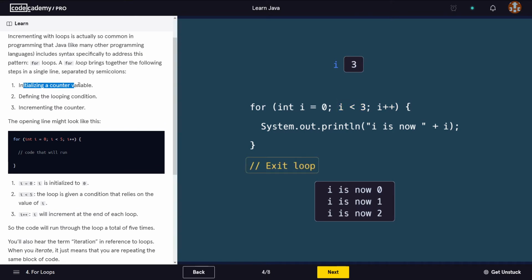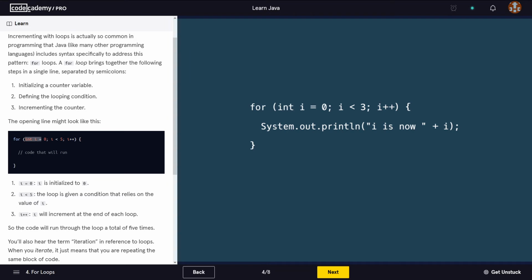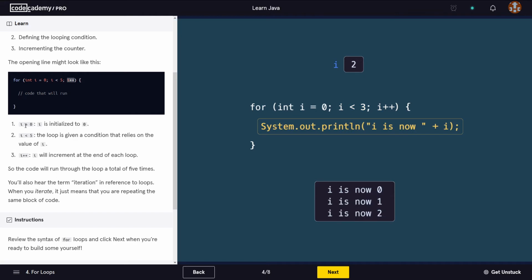So initializing a counter variable would be something like this. So int i equals 0, okay? And then we define the condition. This would be the condition that needs to evaluate to either true or false. And then we increment the counter, which is this one here. In step 1, i equals 0, it says we're initializing the variable called i with a value of 0.